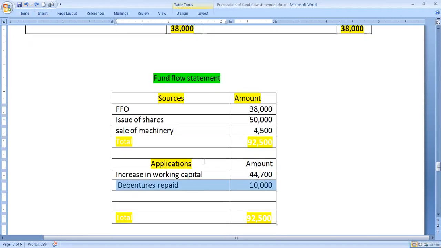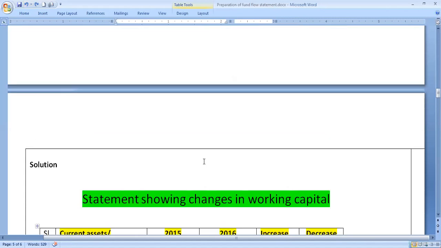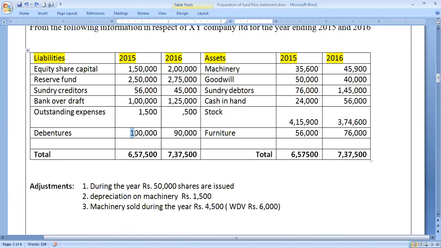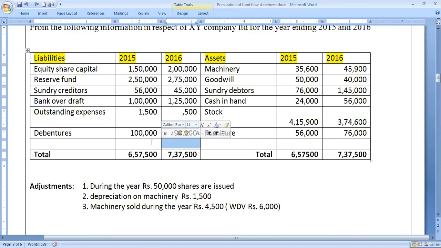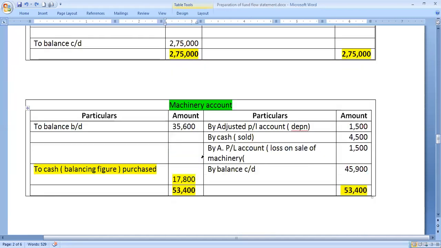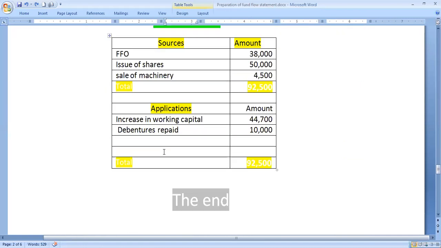Then what has been spent: debentures repaid, 10,000. For this also we have not opened a ledger account. The debentures account we have not opened. It was 1 lakh in the year 2015 and 90,000 in the year 2016. It has reduced by 10,000 rupees. What does it mean? Reduction means there is a repayment or redemption of debentures of rupees 10,000. We gave that money back, so money has gone from us. We can either make a separate ledger account or directly look at it this way and write it under applications and sources. We owed 1 lakh, now we owe 90,000, so 10,000 of the loan was repaid. Since it was repaid, it is an application that we can record on the application side as debentures repaid.